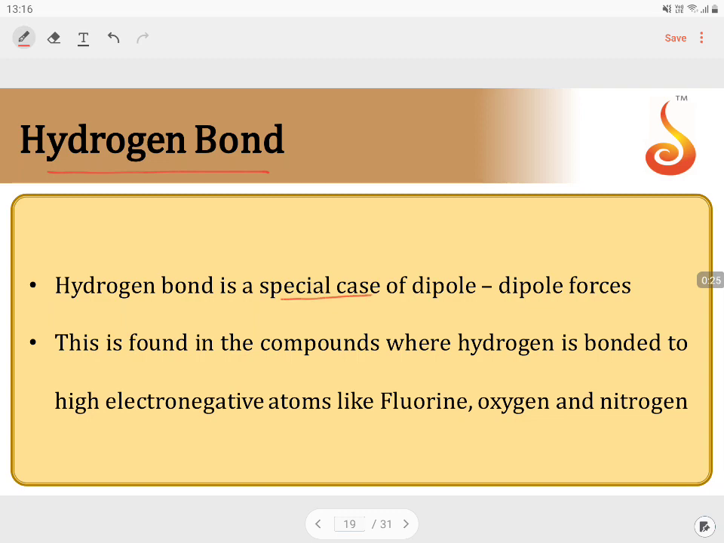It is a special case of dipole-dipole forces. So it comes under the category of dipole-dipole, but they are stronger than dipole-dipole forces. So one point you have to understand, they are the special category which are stronger than dipole-dipole forces but belong to dipole-dipole forces. And what is the difference with respect to dipole-dipole? This is found in the compounds where hydrogen is bonded to highly electronegative atoms like fluorine, oxygen, and nitrogen. So these are the three atoms it has to be.